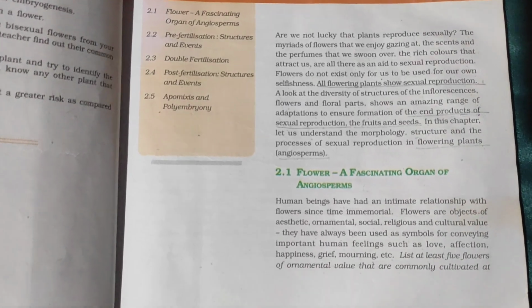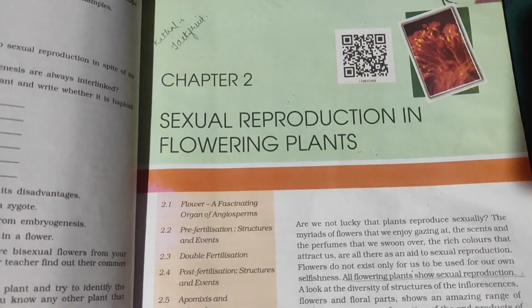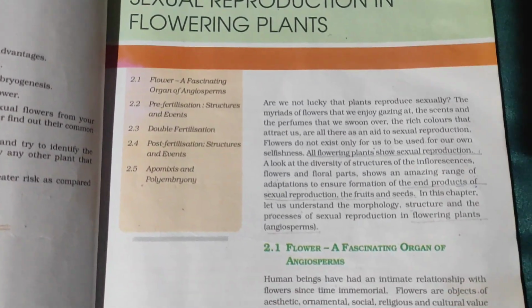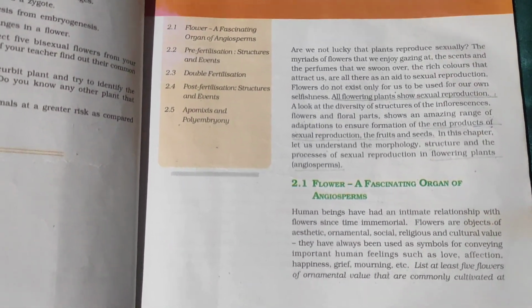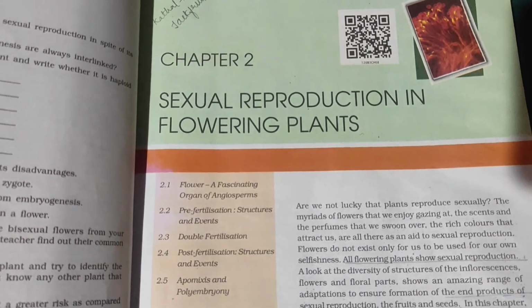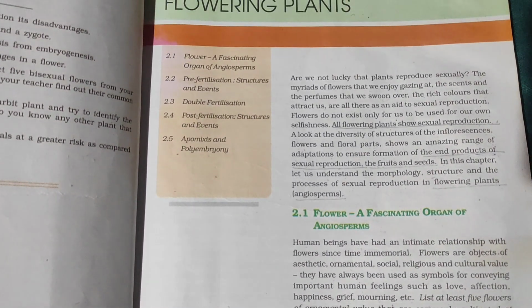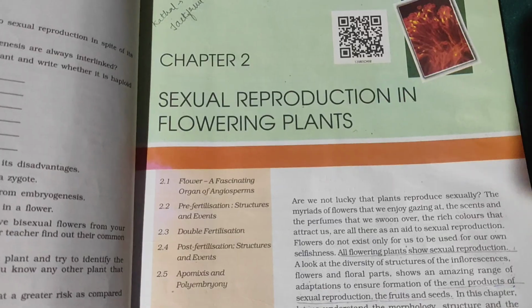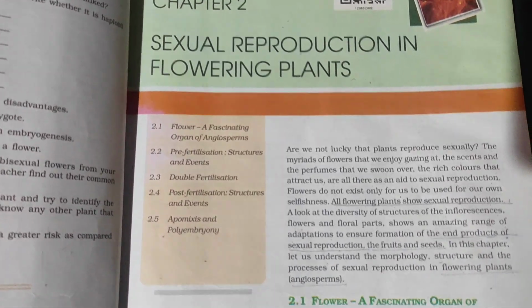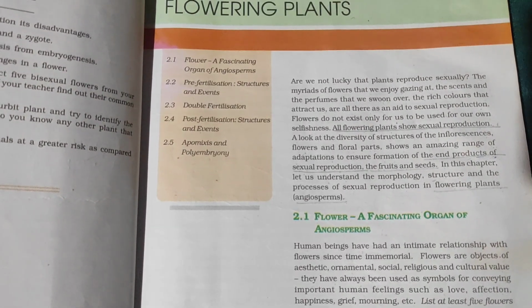Flowers do not exist only for us to be used for our own selfishness. All flowering plants show sexual reproduction. A look at the diversity of structure of the inflorescence, flowers and the floral parts shows an amazing range of adaptations to ensure formation of the end product of sexual reproduction, the fruits and the seeds. In this chapter, let us understand the morphology, structure and processes of sexual reproduction in flowering plants.